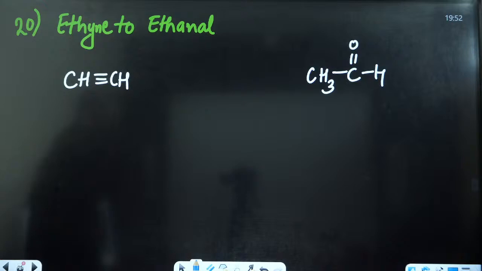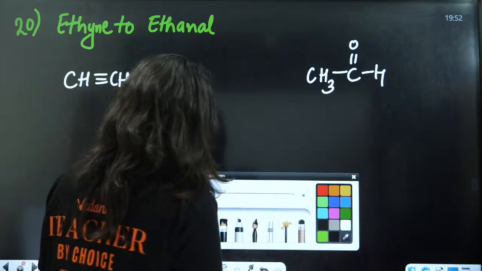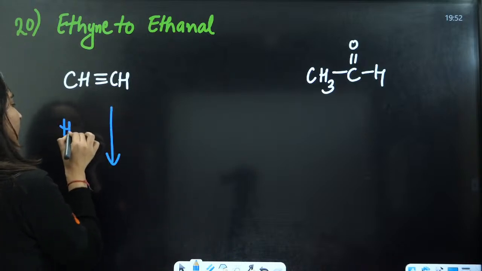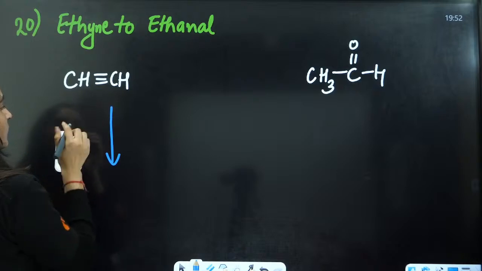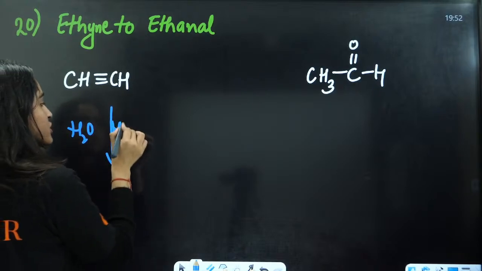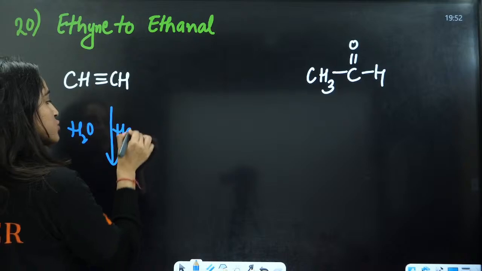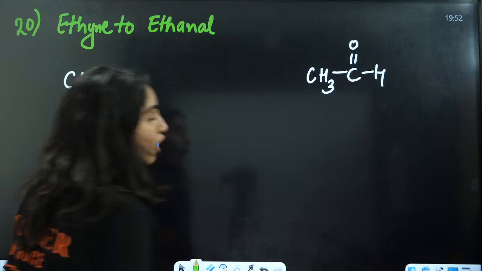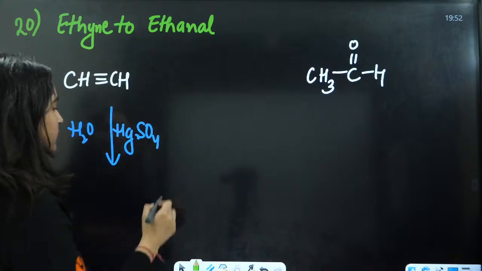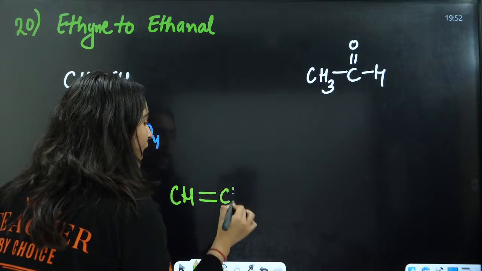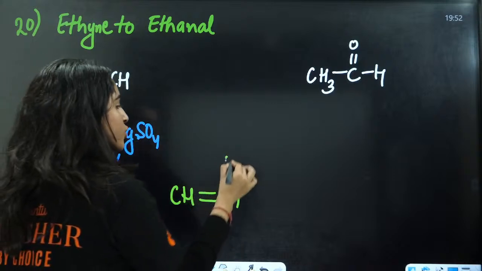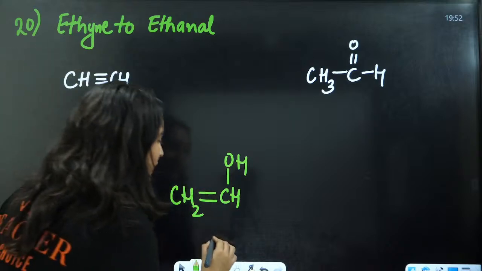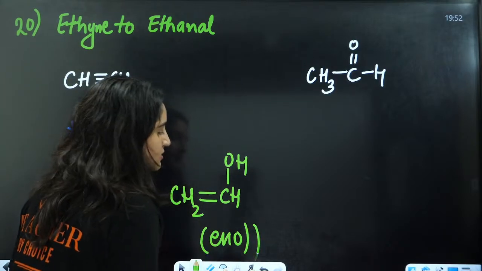Okay, everyone, you have ethyne to ethanol. What are we going to do here? We are going to add H2O, H2SO4, HgSO4. You will also need HgSO4, that is mercuric ions, for hydration of alkynes. This is CH, break one pi bond here, add OH on one carbon and H on the second carbon, and you have your enol here. This is enol.